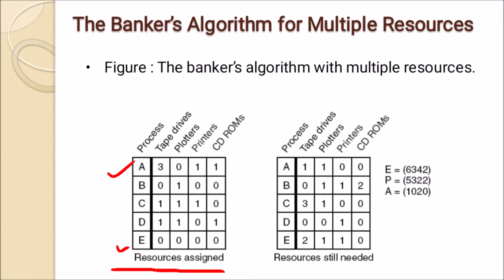Process D acquired 1 tape drive, 1 plotter, and 1 CD-ROM, but still needs 1 printer. The last one, process E, does not acquire any resources, but it requires 2 tape drives, 1 plotter, and 1 printer. So this is the whole chart of what resources are already assigned to the processes and what resources are still needed.